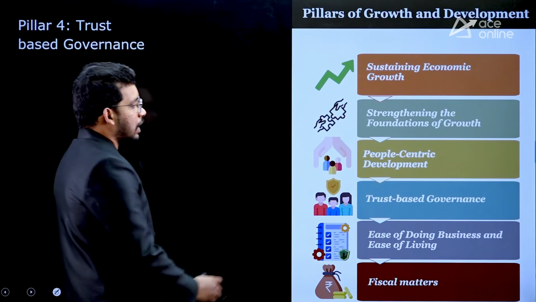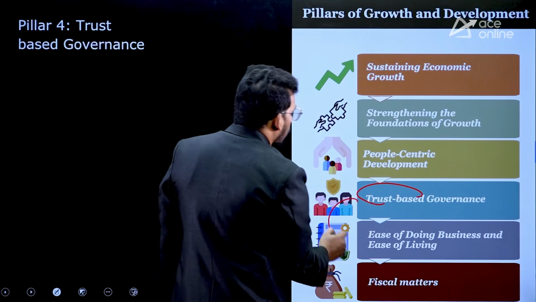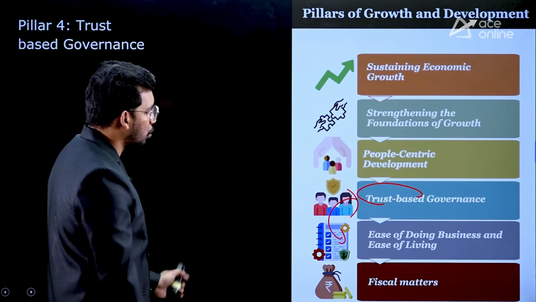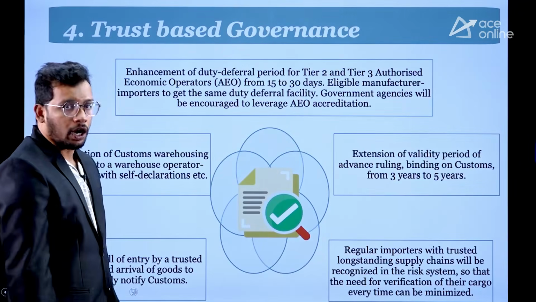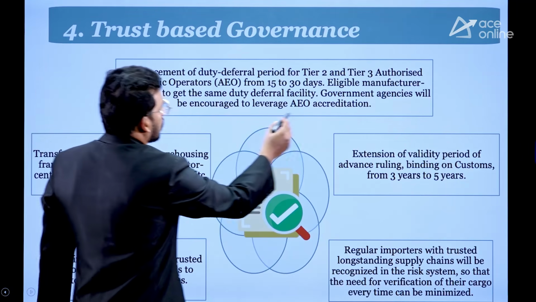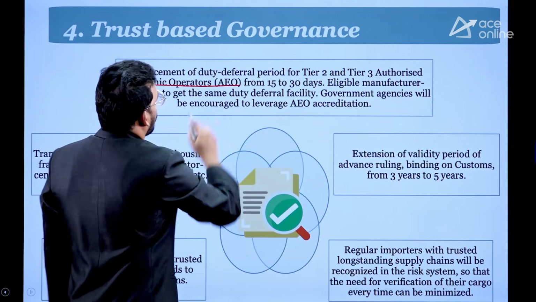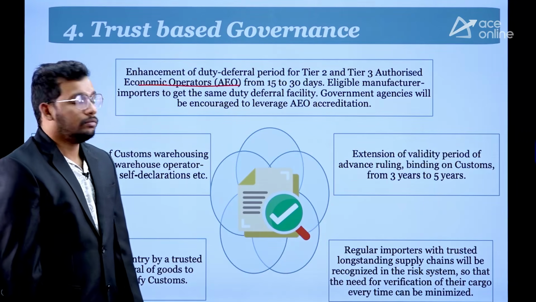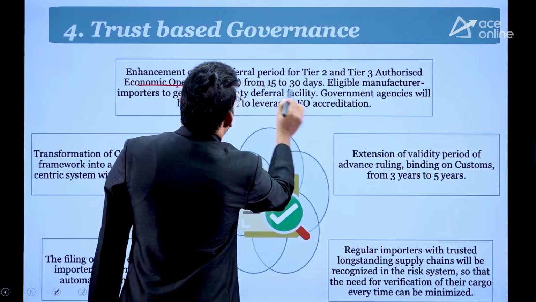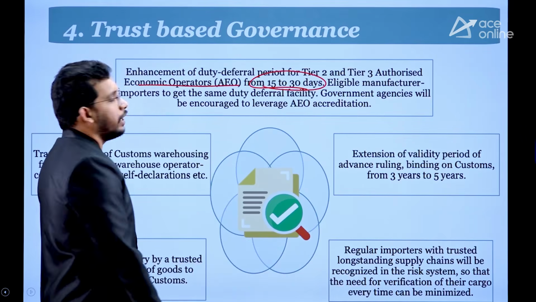Then Pillar 4, trust-based governance. These two are not very important, but still I'll just go through them. Trust-based governance. How? The government is going to support authorized economic operators, third-party economic operators, by increasing their duty deferral.